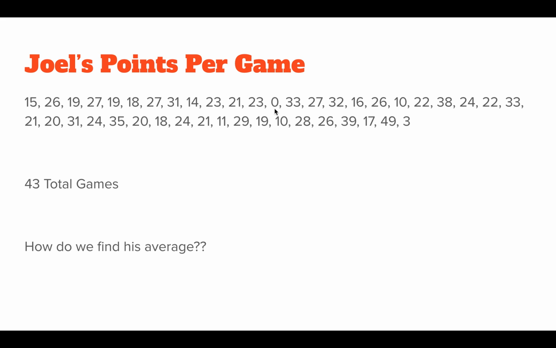But you'll also notice that one game he had 0 points. That was a really bad game. Nobody wants to talk about it, but he did not score any points. And one game he scored 49 points. That's his career high. That's a lot of points. That's way above his average, so that was a really amazing game for him. And on this game, he scored 0 points. That's really low, and that means he had a really bad game, okay? So again, most of his are around the 23 points per game.